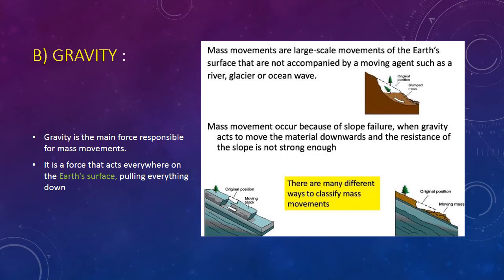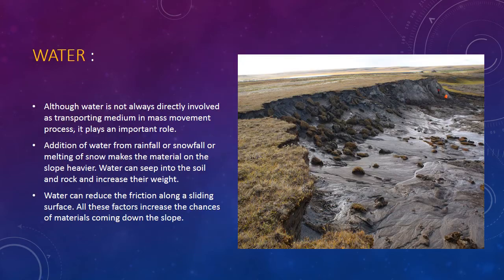In the diagram itself you can see that the slope is becoming very steep. And for the material, there is no resistance in between, there are no trees to stop it, there are no roots to stop the movement. If there is no friction and no resistance, definitely the mass movement is going to be stronger. And when this is happening, gravity is playing an important role. Gravity makes the material move and come down in the downward direction.